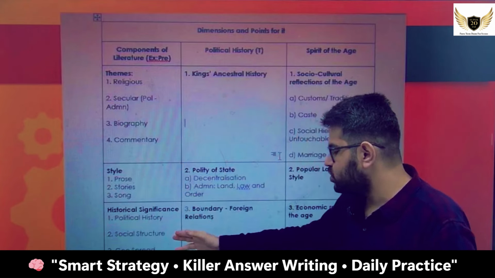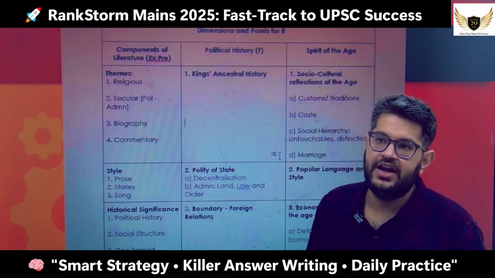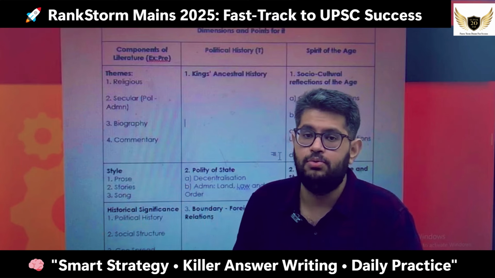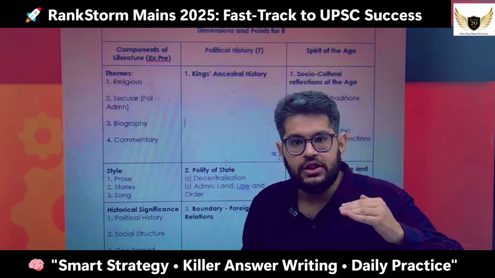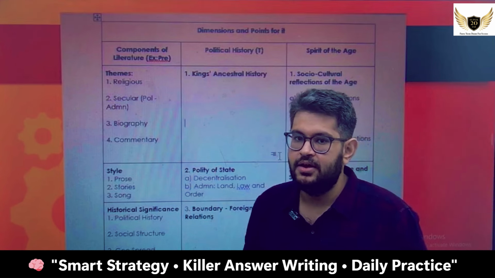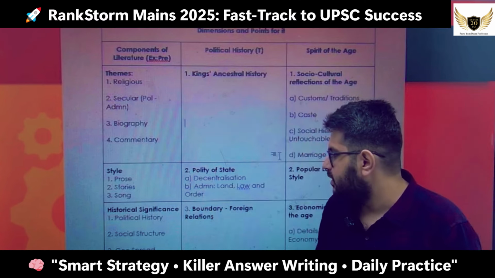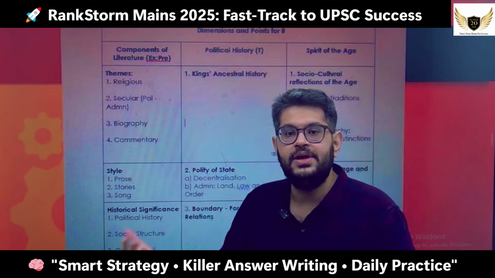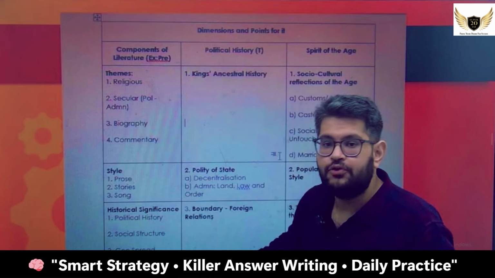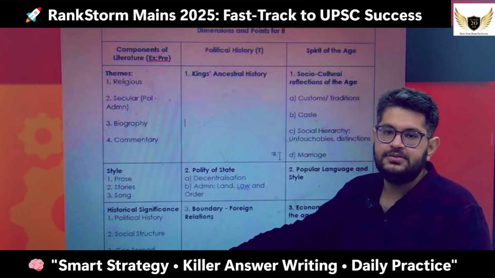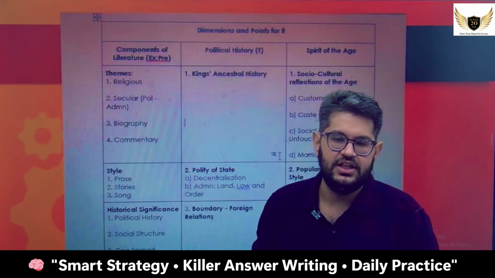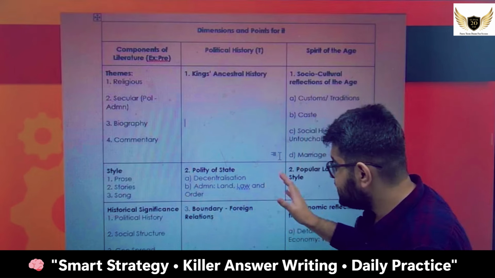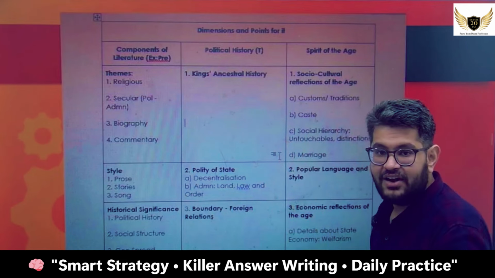And similarly, the social structure. For example, Kalidas went ahead and in his Abhijnana Shakuntalam drama, he also wrote one thing, that all the royal communication used to happen in Sanskrit, but all the daily communication used to happen in Prakrit. This tells me the social structure. So this is the kind of insight that you will be able to generate through these kind of components, right? And then the geographical spread. We all know that Nadi Sukta was a Rigvedic hymn which talks about 21 rivers, Himalayas, and other things. So this is the kind of component that you need to understand while studying, right?